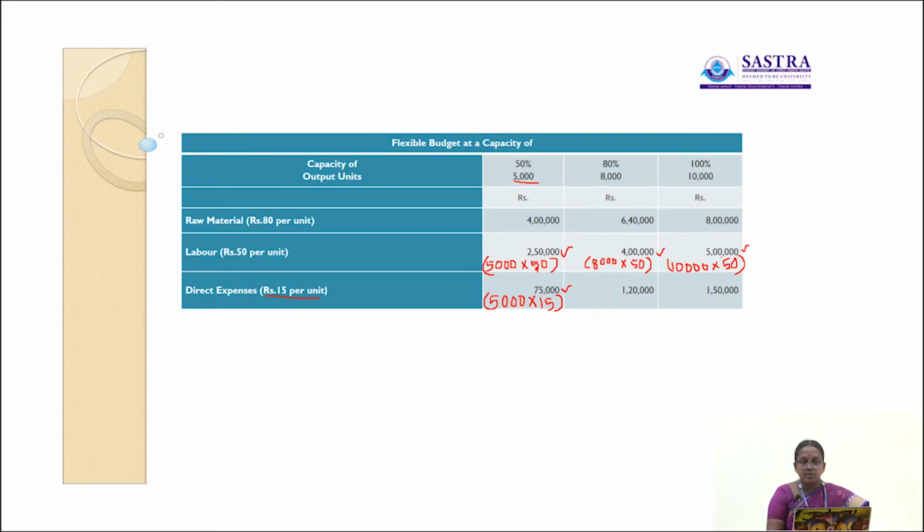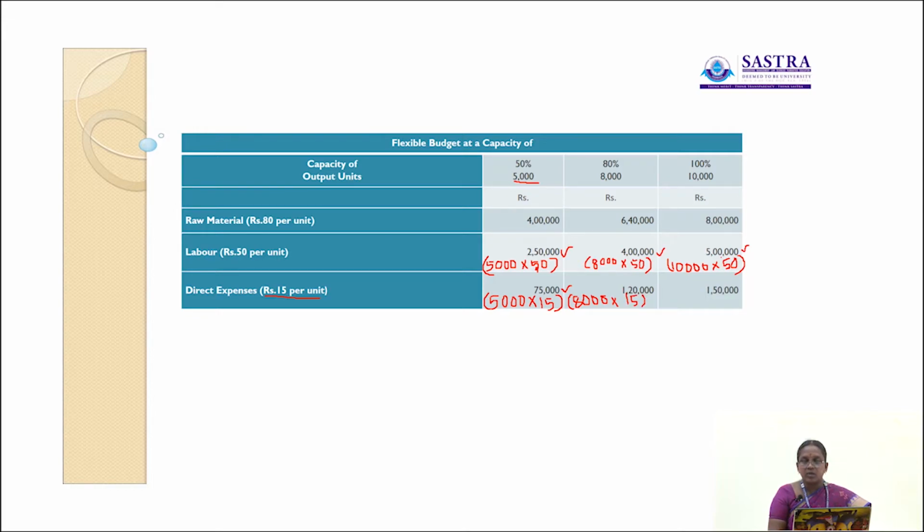Then next one is here at 80% capacity level, we have produced 8,000 units. So similarly, we have to find out the total value of direct expenses. The unit is 8,000 units, the per unit cost is 15 rupees. So 8,000 into 15 rupees, 1,20,000 is the value of direct expenses.